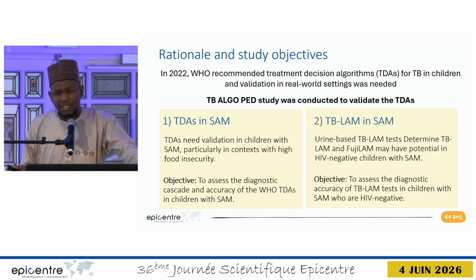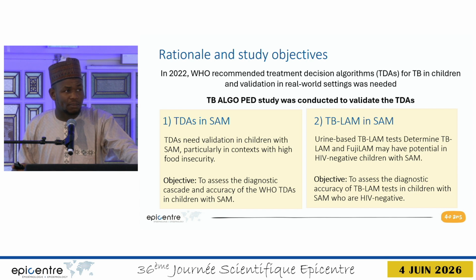Then, the second nested study is the TB-LAM in SAM. We know that WHO has validated the Determine TB-LAM point of care urine test for diagnosis of TB in children living with HIV.